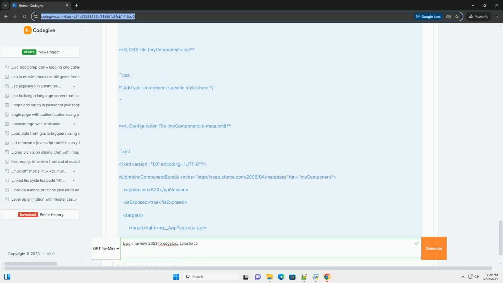Be ready to discuss how to call Apex methods efficiently and handle errors. 4. Common patterns. Familiarize yourself with common design patterns in LWC, such as composition, state management, and handling asynchronous operations. 5. Stay updated. Salesforce releases updates 3 times a year. Familiarize yourself with the new features and improvements in the latest release, Winter 24.